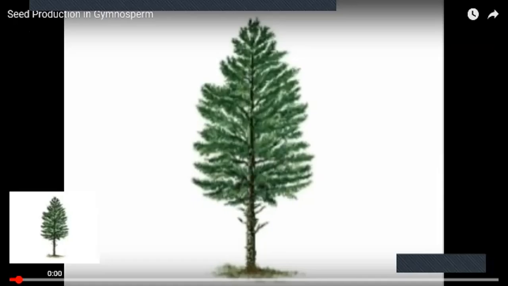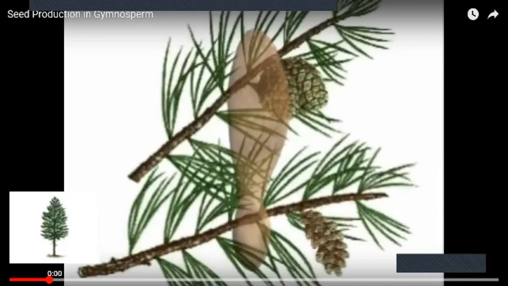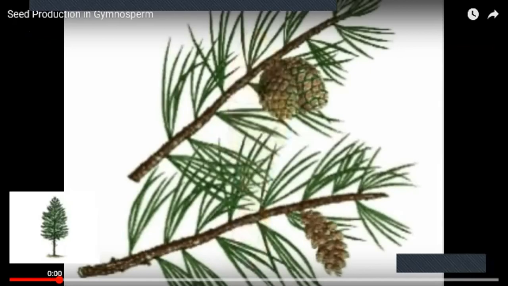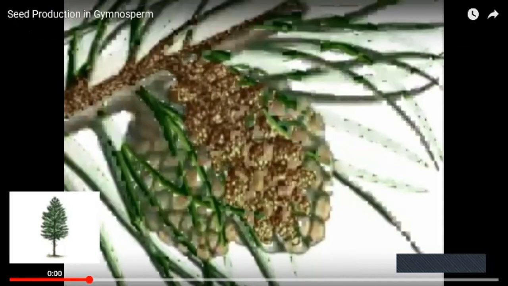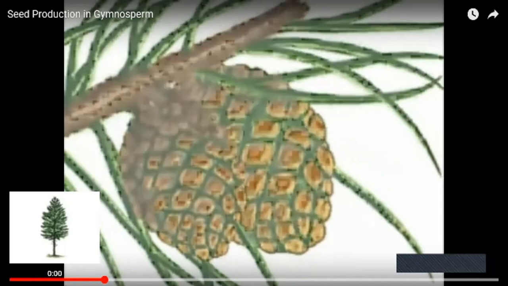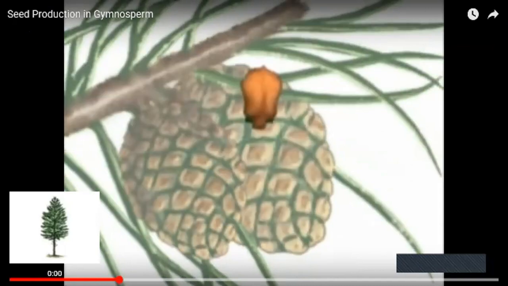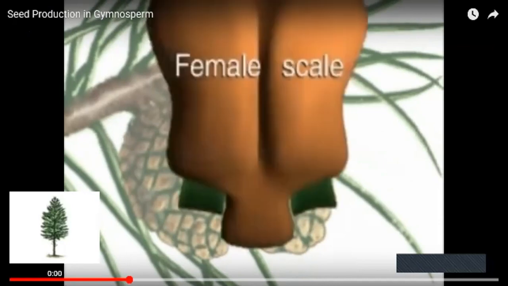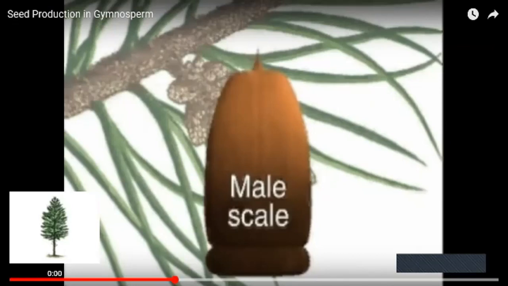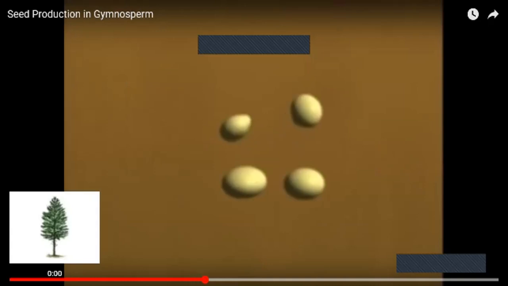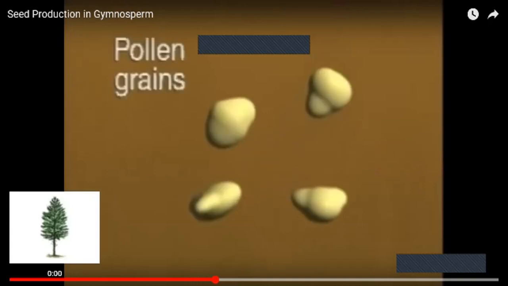A pine is a common conifer found all over the northern hemisphere. It can be used as a model for the seed production process in all gymnosperms. The adult sporophyte, the pine tree, develops male and female cones on separate branches. Female cones develop 2 ovules on the upper surface of each cone scale. Each ovule contains haploid megaspores. Male cones produce microspores by meiosis. The microspores develop into pollen grains. Each winged pollen grain is a 4-celled male gametophyte.